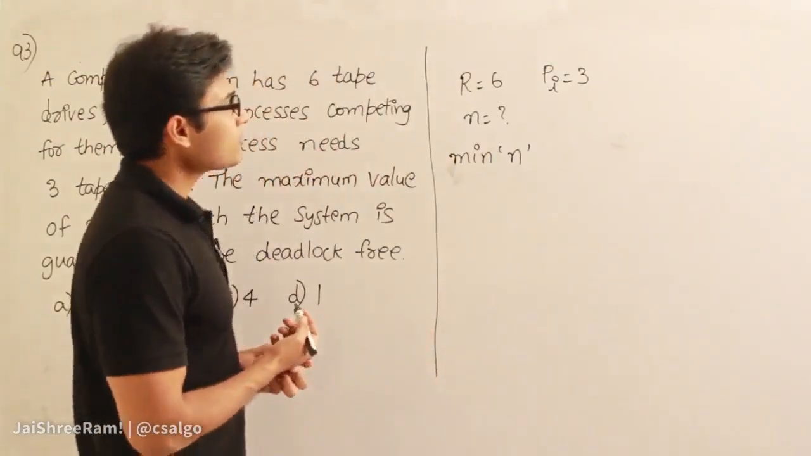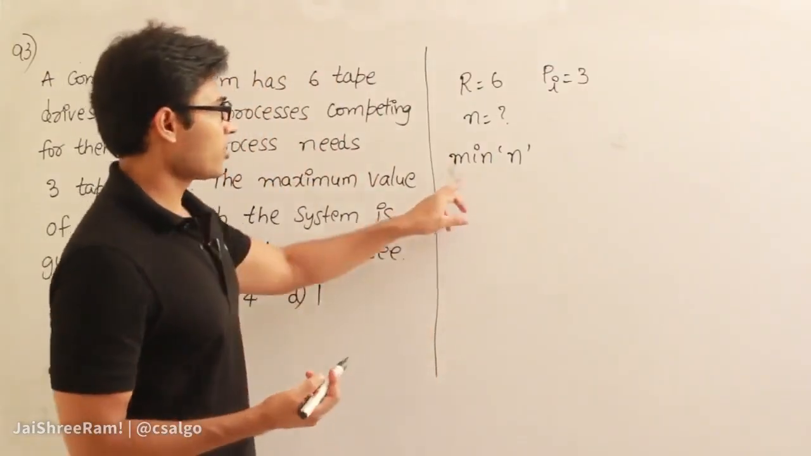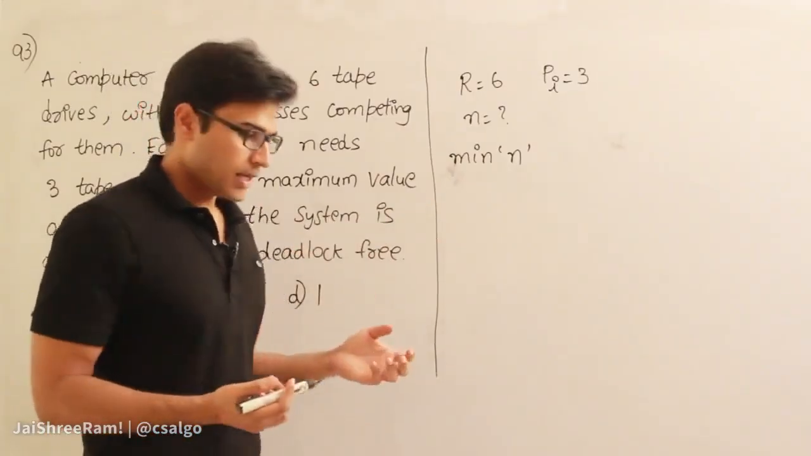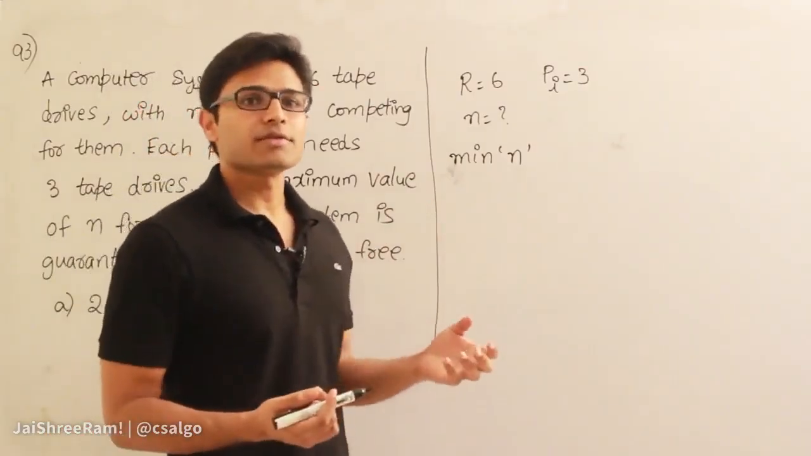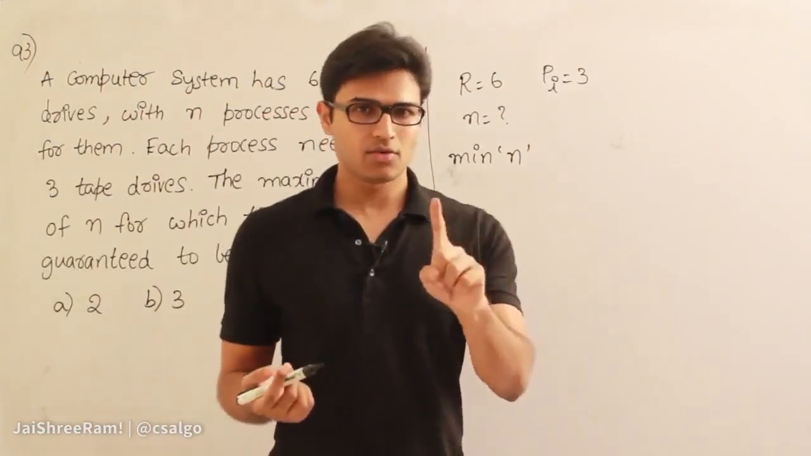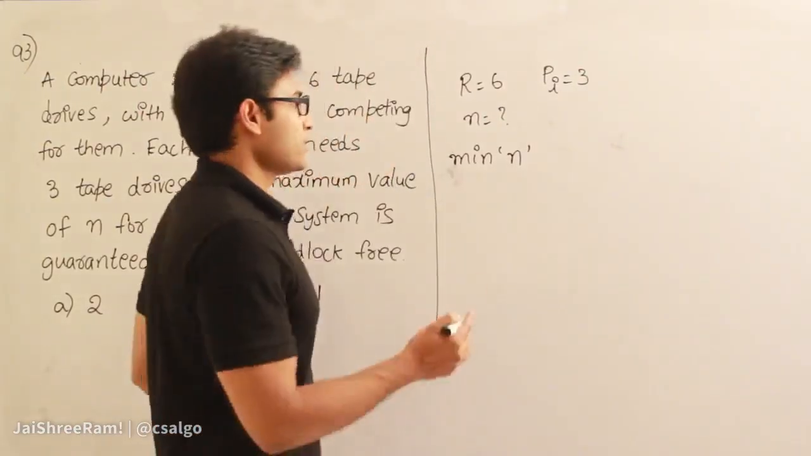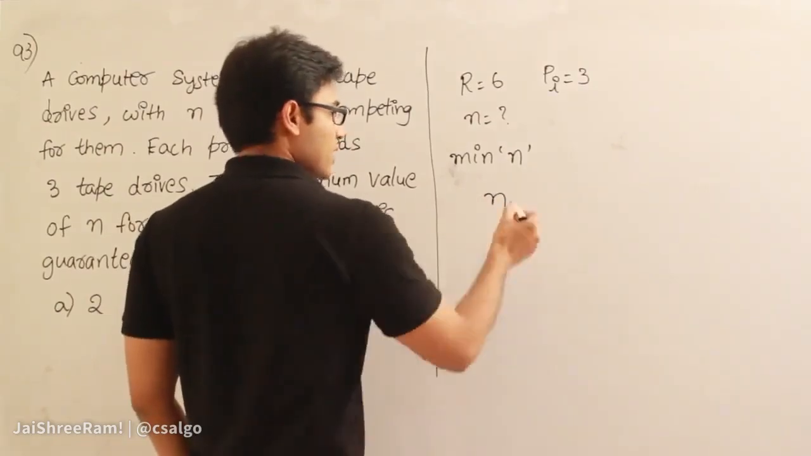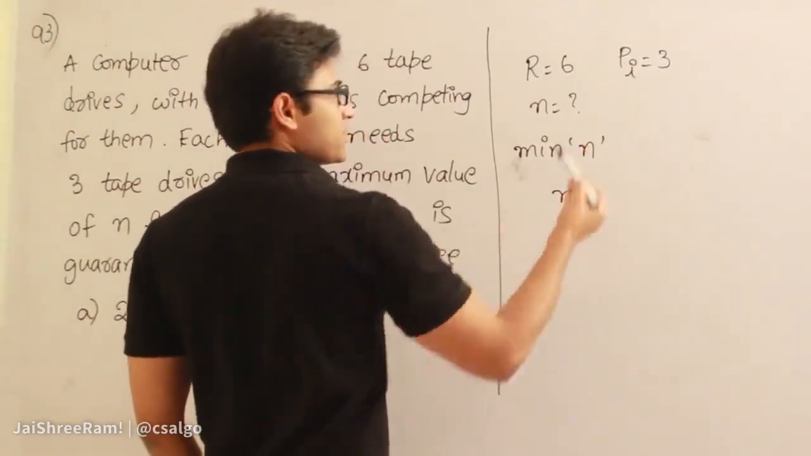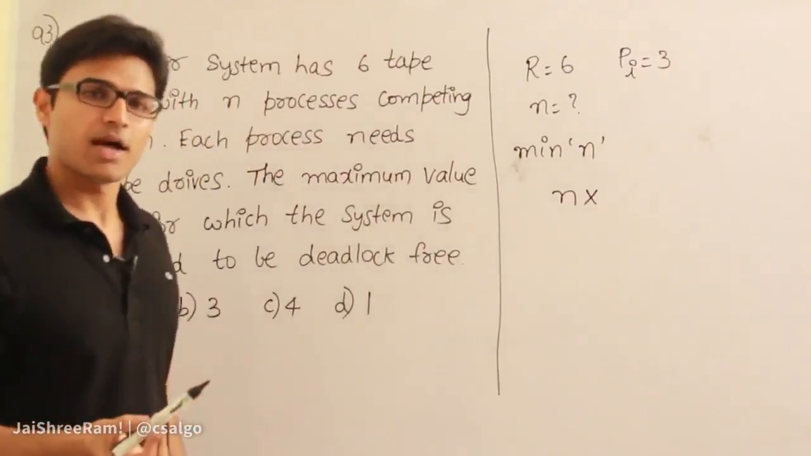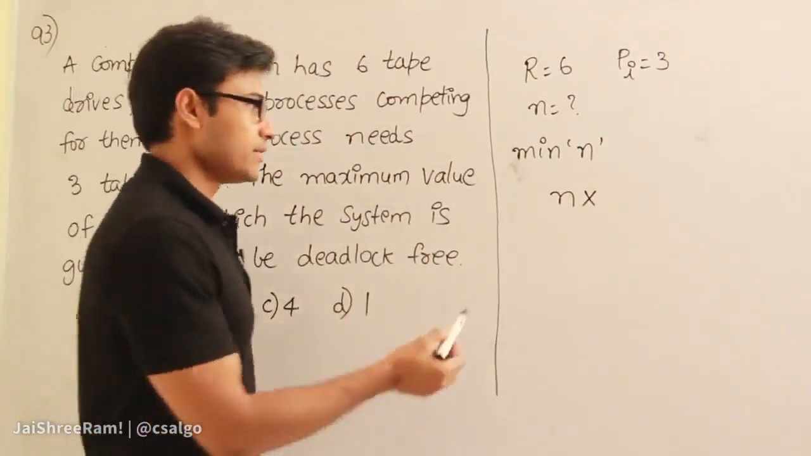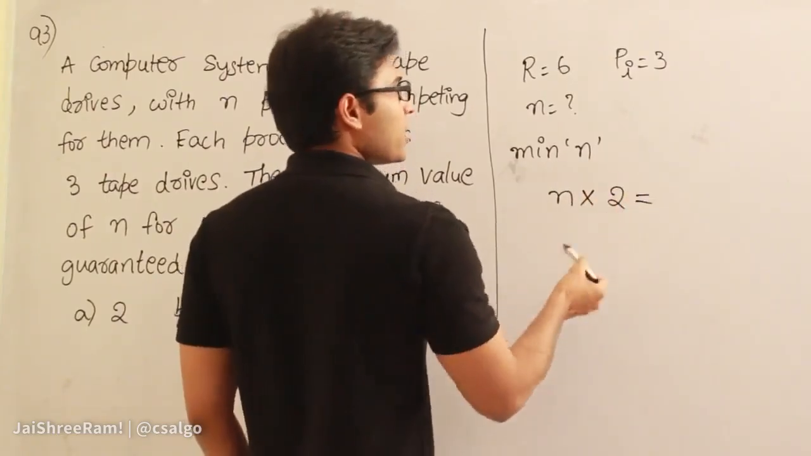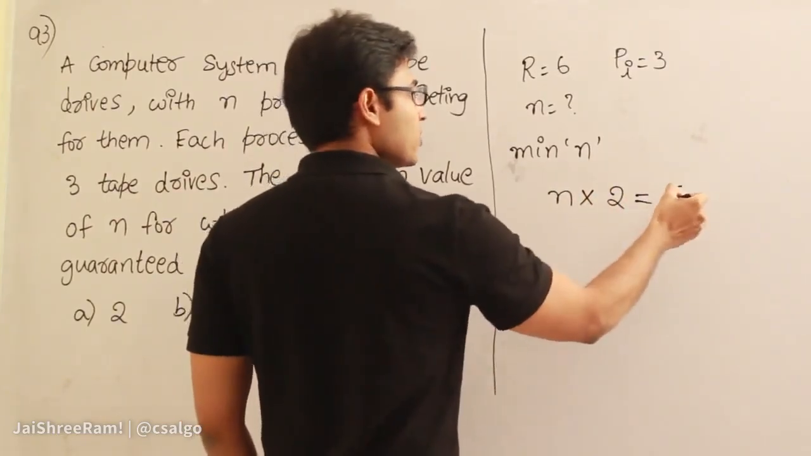Now we are talking about the minimum number of processes required so that there will be deadlock. How can we find it out? In order to find it out, you give each process as many as they need, but hold 1 back. Let us say I don't know n, let me say n is a variable. If they are asking for 3, I'll give each of them 2, in such a way that all of them together take up n times 2, which is equal to 6.